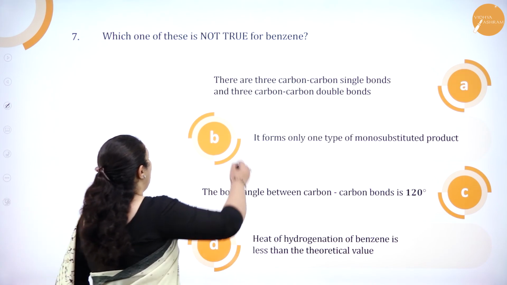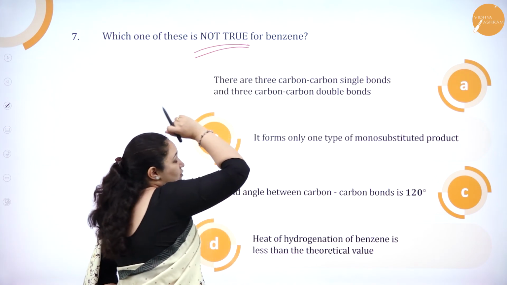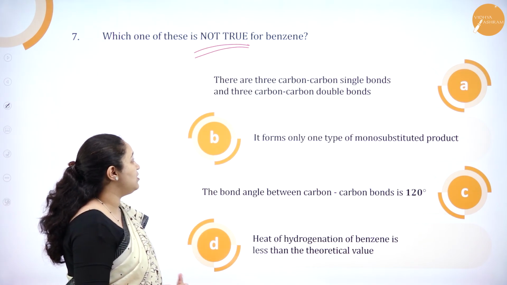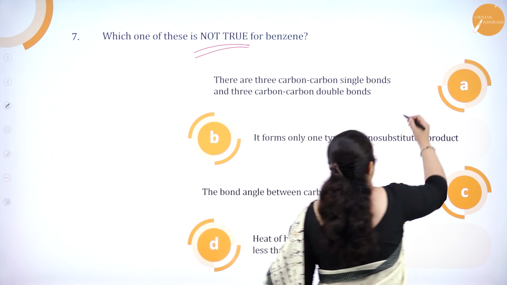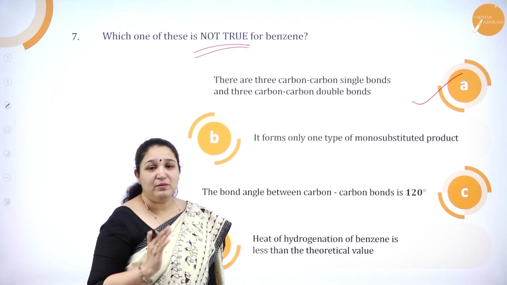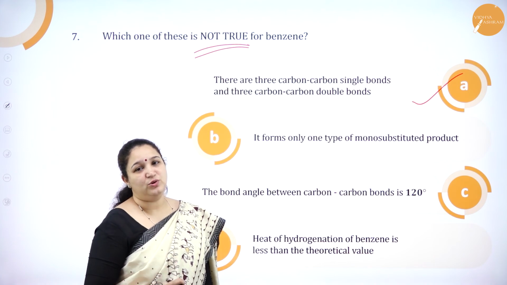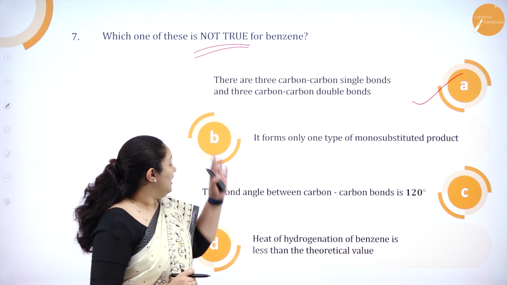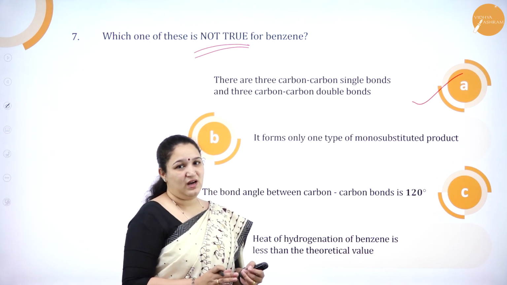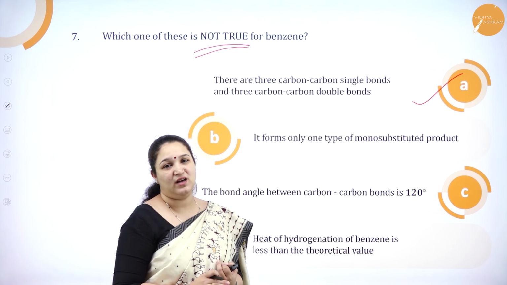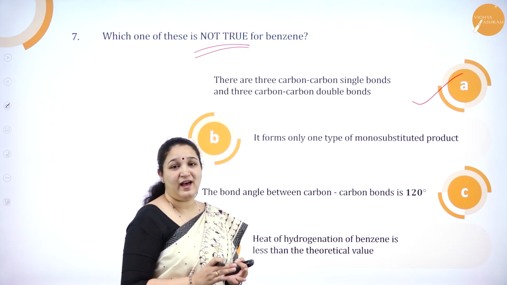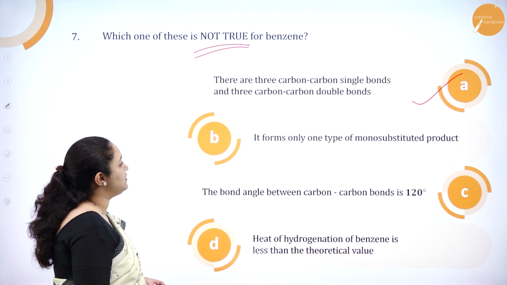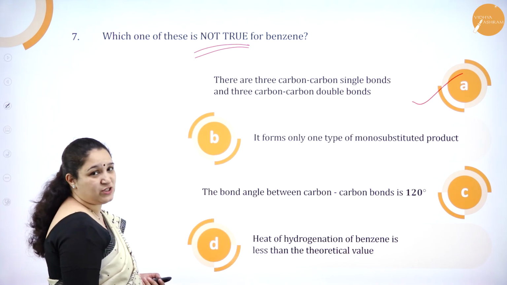So they are asking which is not true. If you see the first statement itself, that is there are 3 carbon-carbon single bonds and 3 carbon-carbon double bonds, this is not true at all because they have partial double bond character due to resonance or delocalization of pi electrons. Thus, they do not have completely 3 carbon-carbon single bonds and 3 carbon-carbon double bonds. They have partial double bond character. So option A is the statement which is wrong. We'll go to the next question.